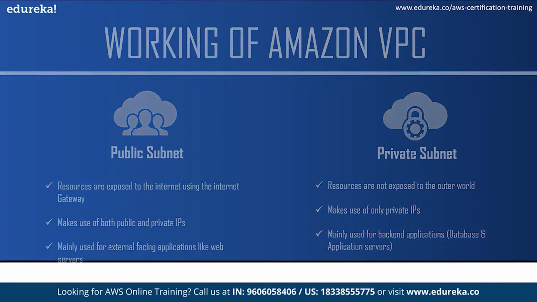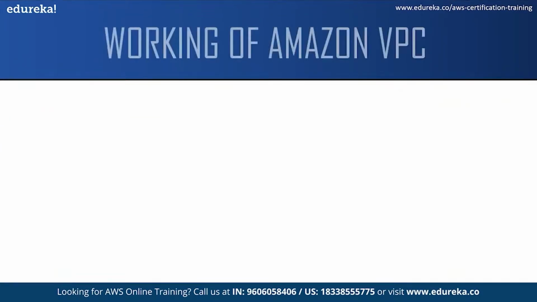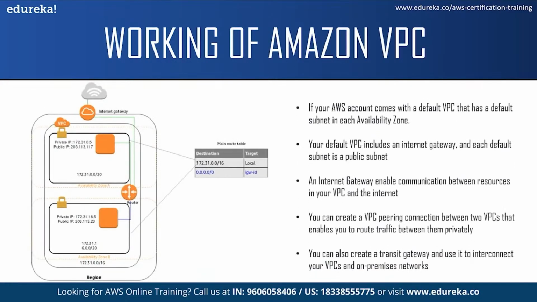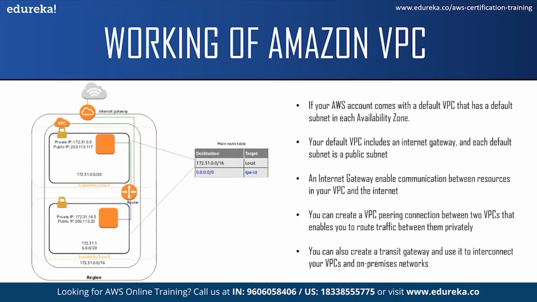Now that you have some idea about subnets and route tables, let us move on to the working of VPC and understand it. If your account was created after 4th of December 2013, your account comes with a default VPC that has a default subnet in each availability zone. We will see this in the demo part. Your default VPC includes an internet gateway and has the benefits of advanced features provided by EC2 VPC and is ready for you to use.